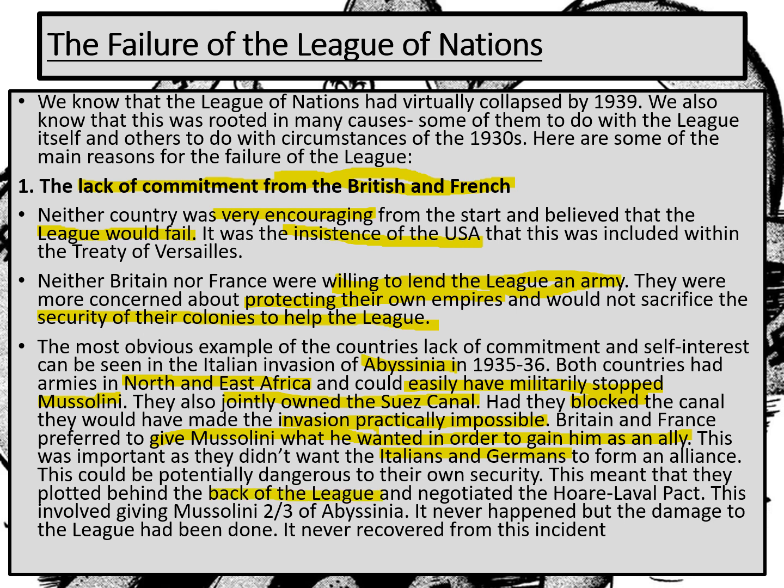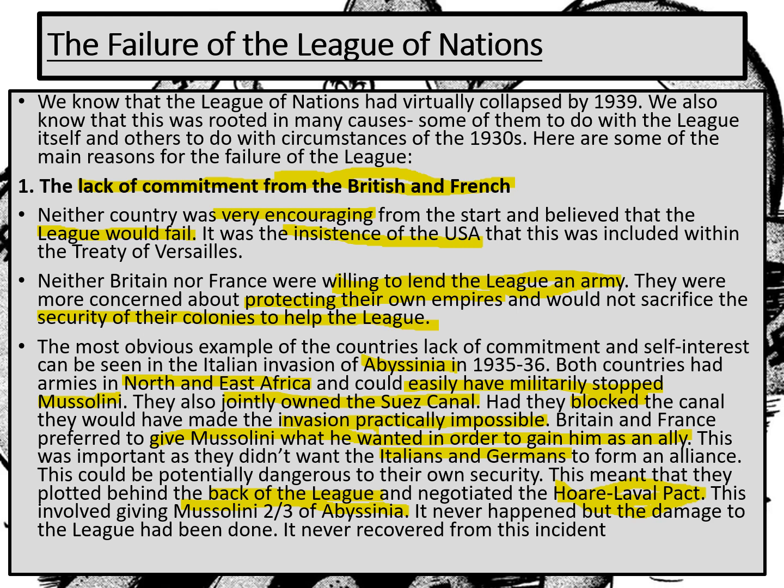So this isn't just them showing a lack of commitment to the League of Nations. It's actually going a little bit further than that. This is where they're betraying the League of Nations, and they negotiated the Hoare-Laval Pact, which is where they had decided they would give Mussolini two-thirds of Abyssinia. Now we know that that never came off and it never happened, but this caused reputational damage to the League.